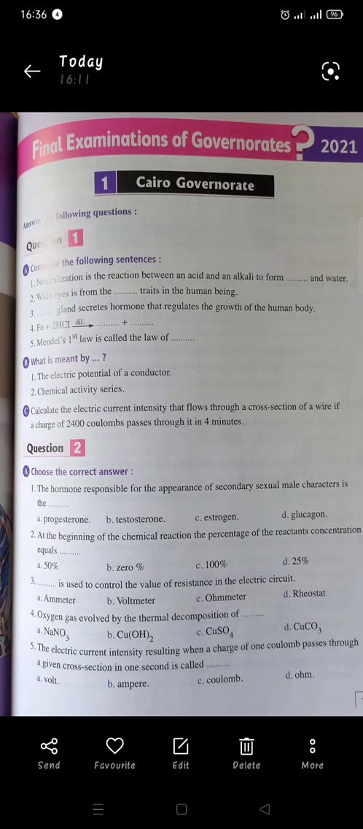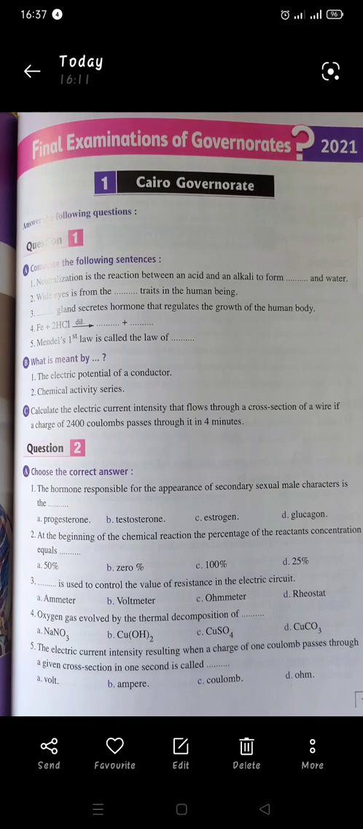Question 2. Choose the correct answer. 1. The hormone responsible for the appearance of secondary sexual male characters is. Which hormone is responsible for the secondary sexual characters? Yes, testosterone. 2. At the beginning of the chemical reaction, the percentage of the reactant's concentration equals 100%, and you will note that the products at the beginning equal 0. 3. Used to control the value of the resistance in the electric circuit. We will control the resistance using a rheostat.